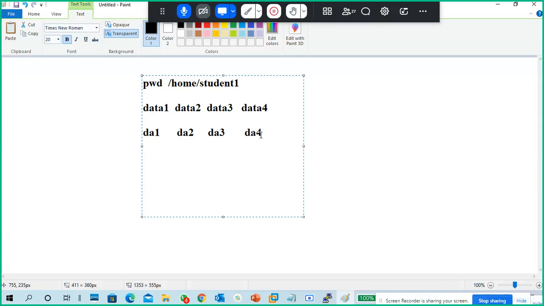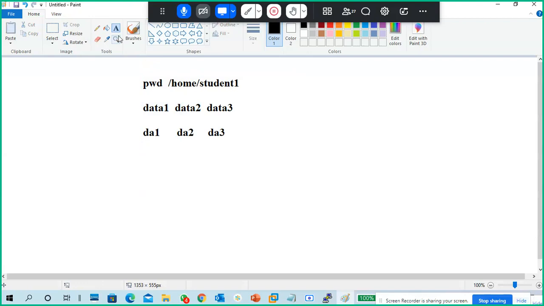Okay. So remember, this is the point. I will add it later. Don't worry. What I am going to do is create DA1 in data1, DA2 in data2, DA3 in data3, like this. If you want arrows also, I will put arrows. All these three belong to my current directory.